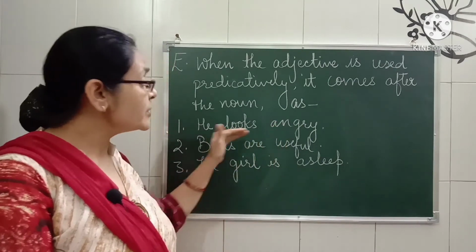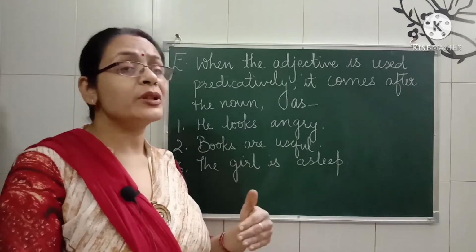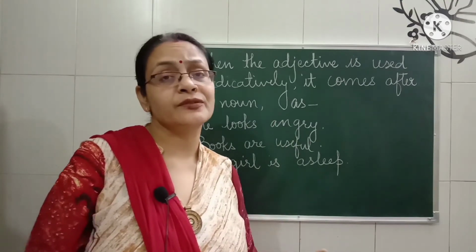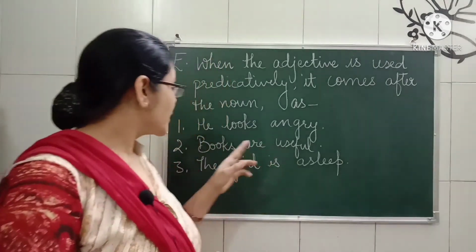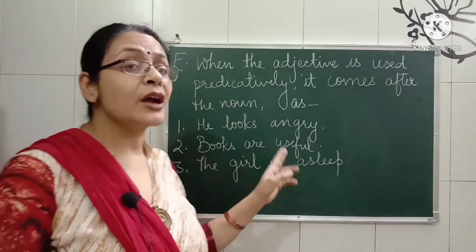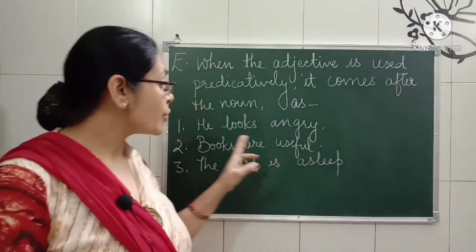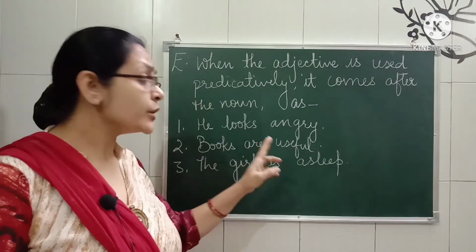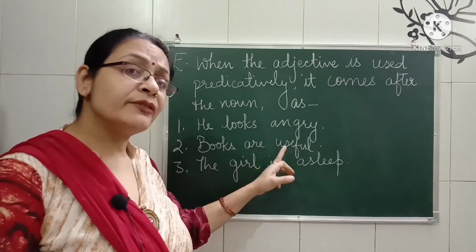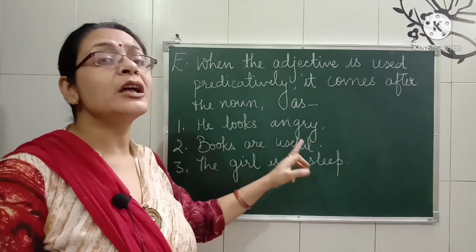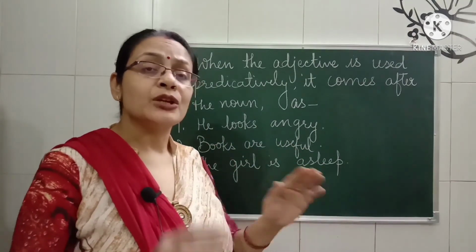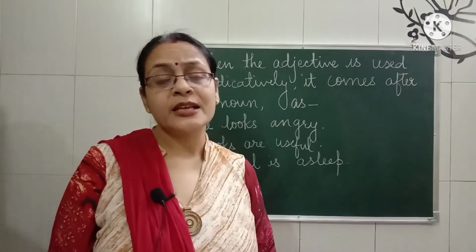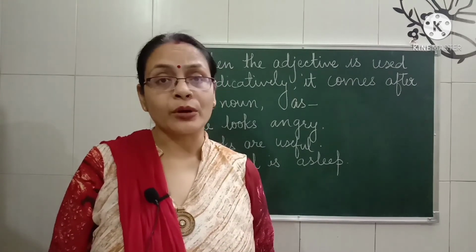With the help of these sentences, you will come to know how we can use adjectives in a different way also. Now see the second one, books are useful. You are talking about books. These are useful, but the adjective is coming after the noun. The girl is asleep. So these are the sentences which are going to help you a lot.